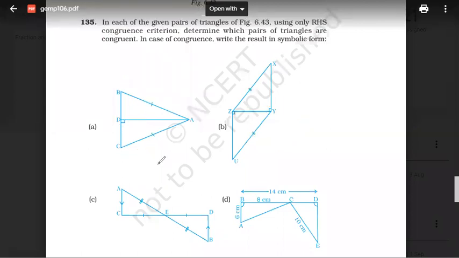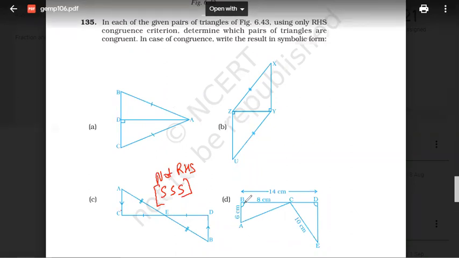Next, third one, the right angle is not given now. Even if it seems like it is given. So this is congruent using SSS, not RHS. Okay, any issues?